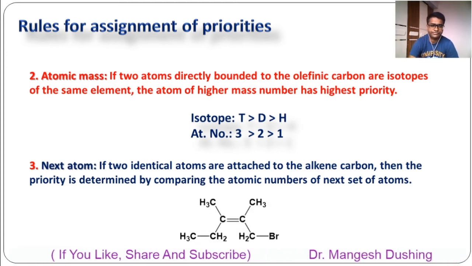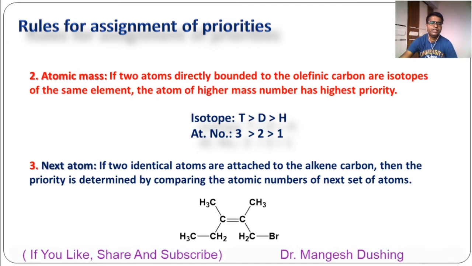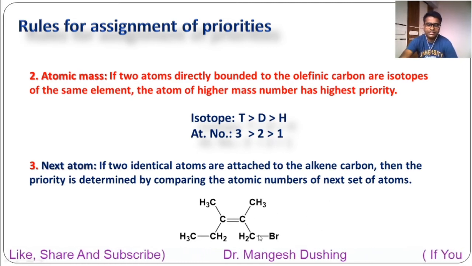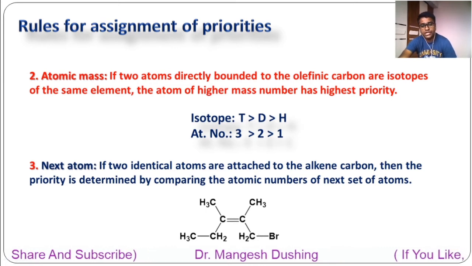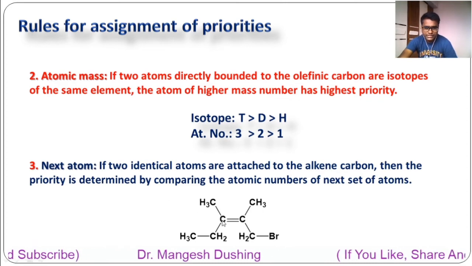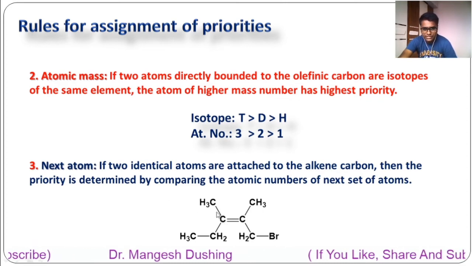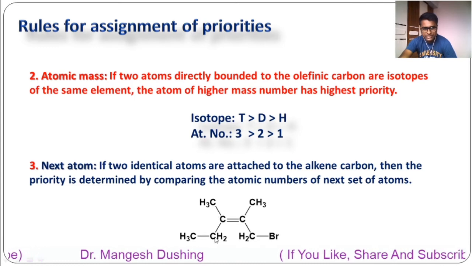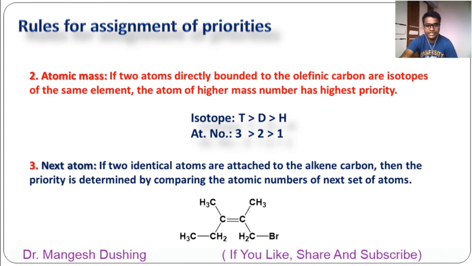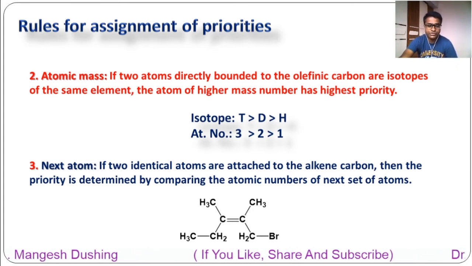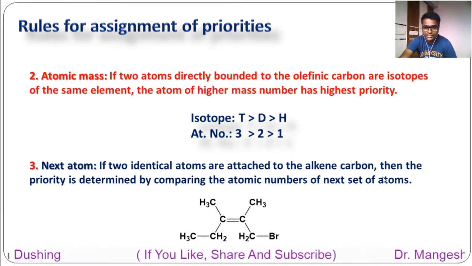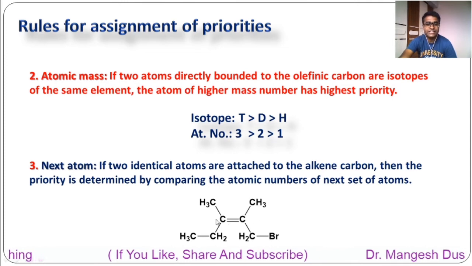We'll see an example. For example, this is the molecule. Now each carbon has two different groups, so geometrical isomerism is possible. Now you have to give the priority. We'll start from this one. This double bonded carbon is attached to a carbon, and the other double bonded carbon is also attached to a carbon. So both are carbons, their atomic number and atomic mass are the same. Then how to give the priority? Then you have to see the next set of atoms, the next 3 atoms attached to that carbon.